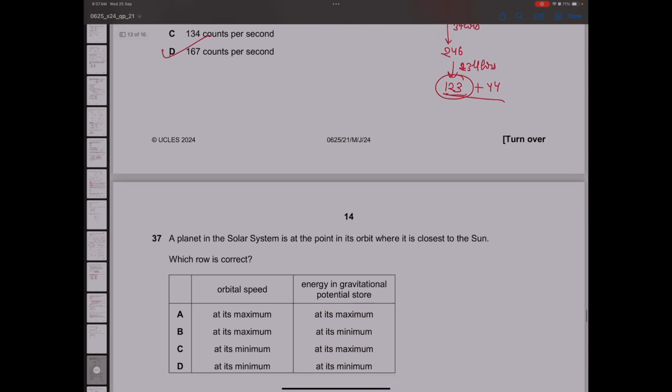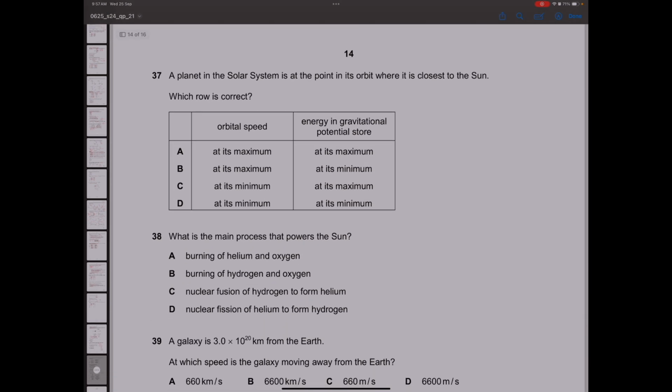Next question. A planet is in orbit in the solar system at the point where the orbit is closest to the sun. When it is closest to the sun, the kinetic energy is the highest. You can just remember it like this: if this is the sun, planet A is here and planet B is here.